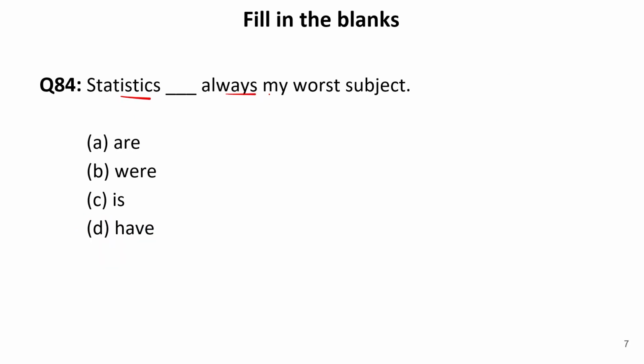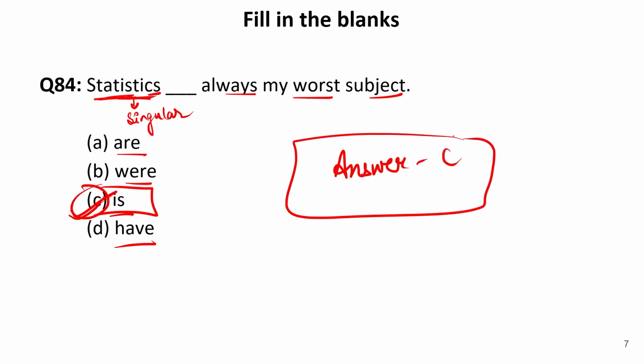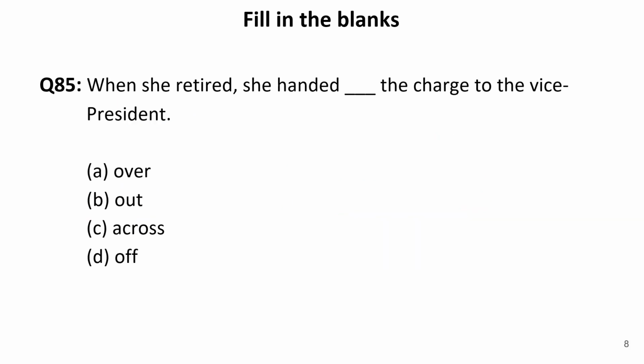Statistics dash always my worst subject. Now statistics, though we have S at the end, yet this is the name of a subject and it is always considered singular. And if it is considered singular, we need a singular verb with it. Now let us see the options. Are, were, is, have. Of course, we'll have is as our answer. So our answer is C. The correct sentence will be statistics is always my worst subject. Now let us move to the next one.